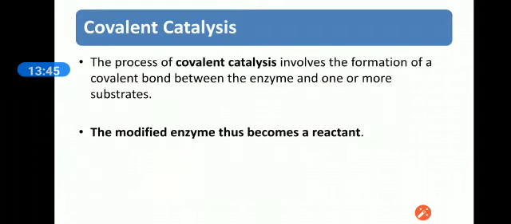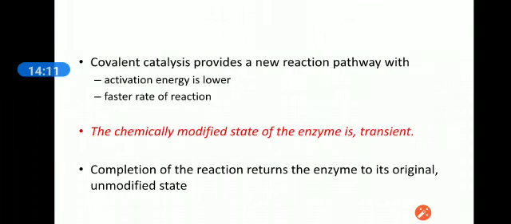The fourth type of catalysis is covalent catalysis. The process of covalent catalysis involves the formation of a covalent bond between the enzyme and one or more of the substrates. The modified enzyme thus becomes a reactant itself. Covalent catalysis provides a new reaction pathway where the activation energy is lower, and the rate of reaction is faster.